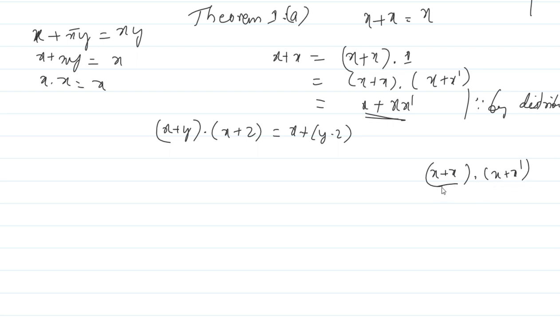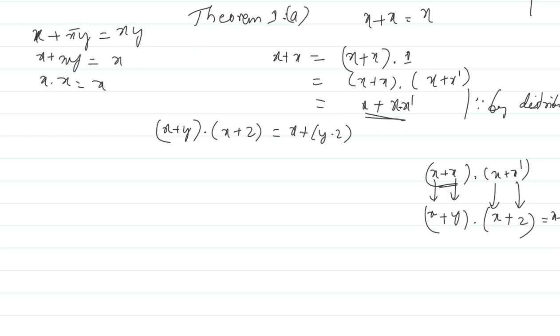In this expression, this is x, I consider this as y, and this is again x, this is z. So x plus y dot x plus z, through the distributive property, what will I get? That is x plus y dot z. So that's what I have written, x plus y dot z, where x prime itself is z now, right?